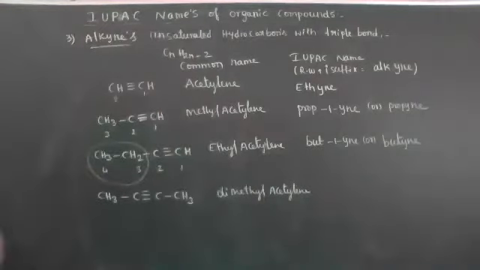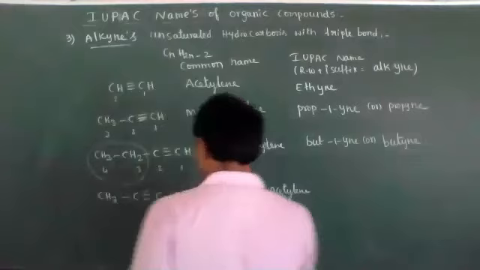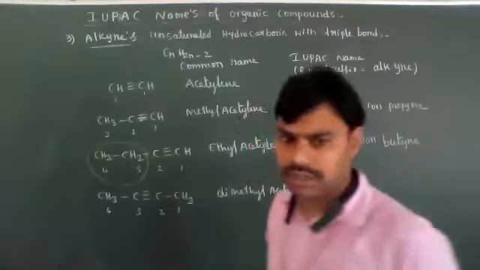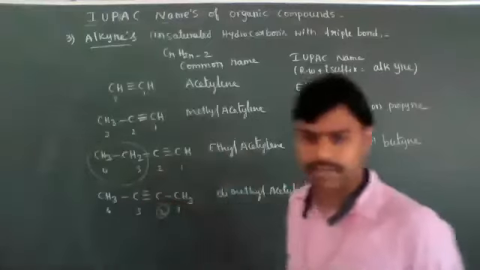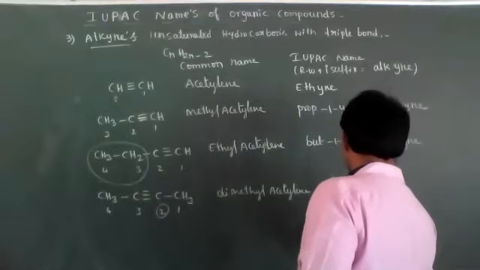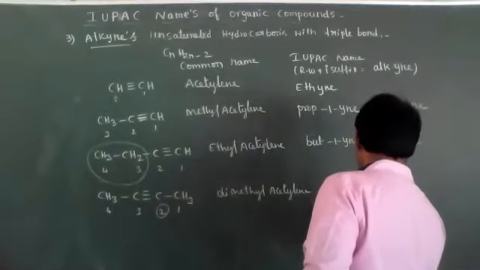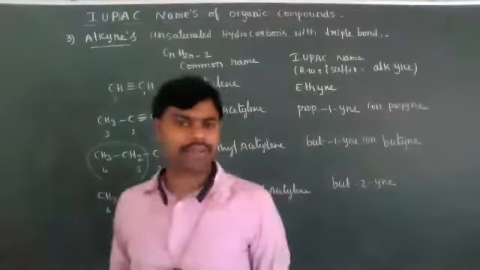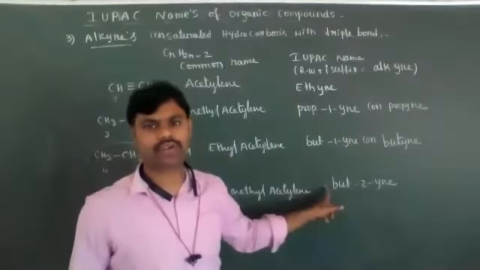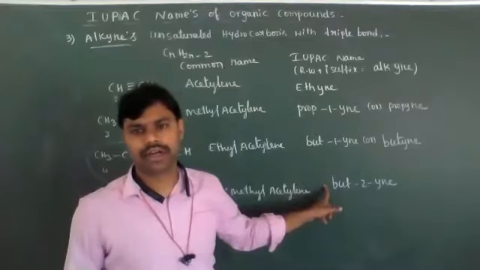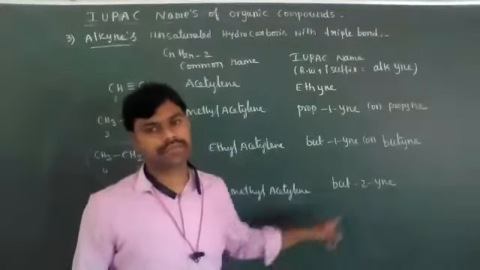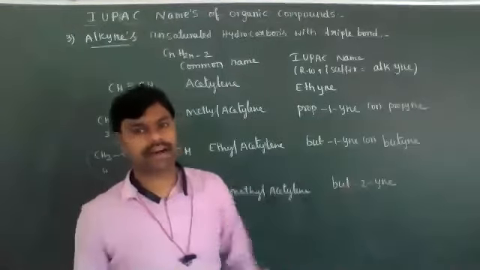Dimethyl acetylene is the common name and the IUPAC nomenclature: 1, 2, 3, 4, the triple bond position is at the second carbon, so its IUPAC nomenclature is but-2-yne. In some textbooks or materials, they write this 2 before the root word also. That is also no problem. 2-butyne is also correct.